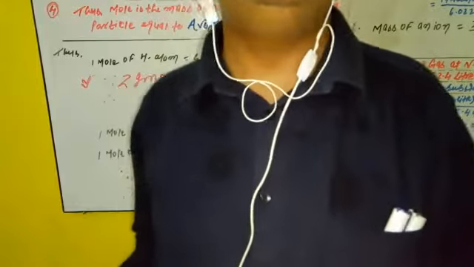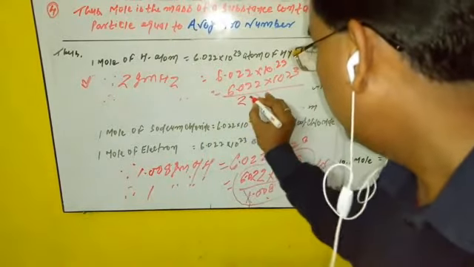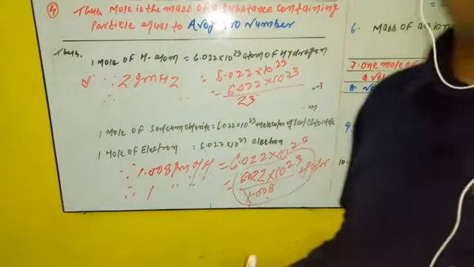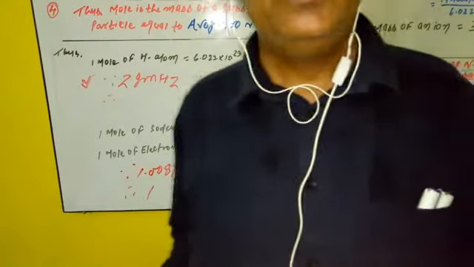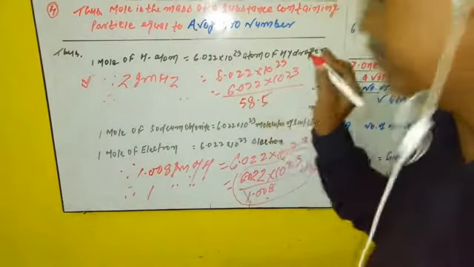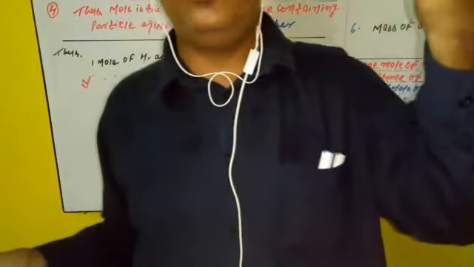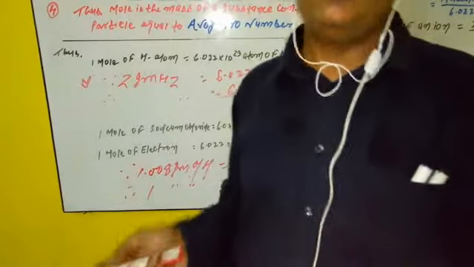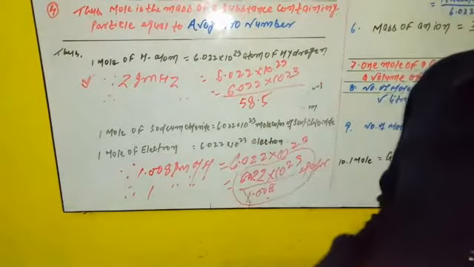So if you want to know the number of atoms of sodium present in 1 gram, divide by the 23. In the case of sodium chloride, the molecular weight is 58.5 gram, so divide by 58.5 gram. Similarly, for electrons, 9.1 into 10 to the power minus 31 gram actually consists of this number of particles, which 1 gram consists of.